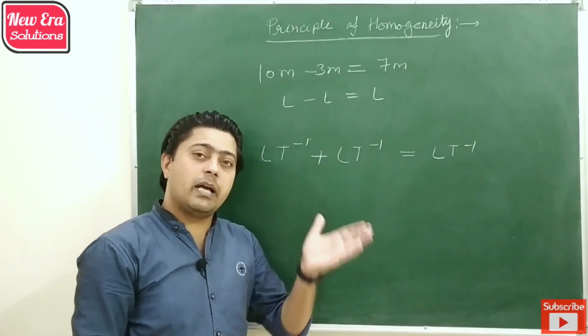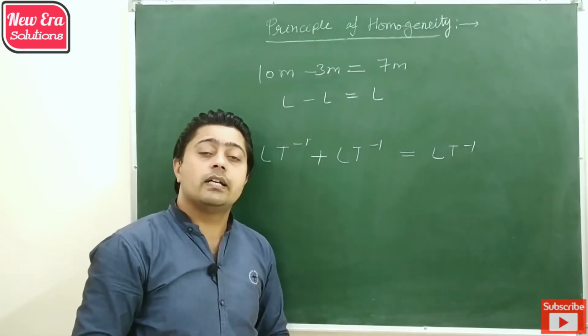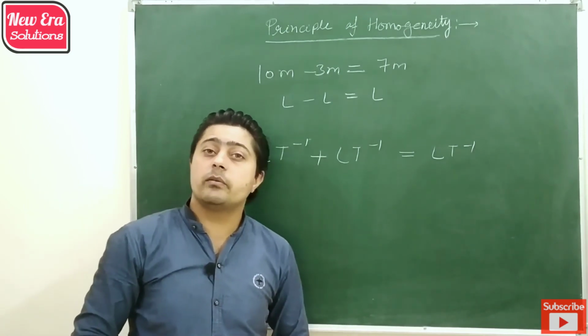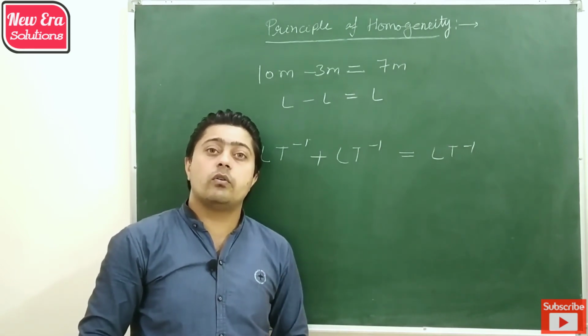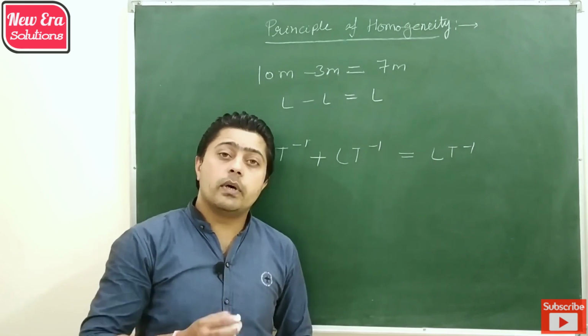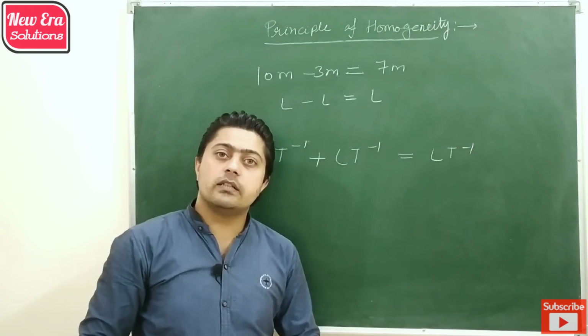So when same dimensions are added or subtracted, the result also has the same dimension. This concept is applicable to addition and subtraction of dimension formulas or physical quantities, but it is not applicable to the multiplication and division of various physical quantities.